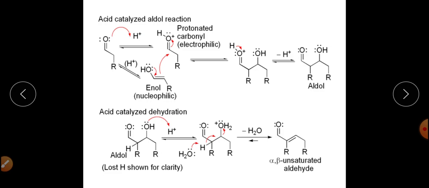So it will involve the E1 mechanism in case of acid catalysis, whereas in case of base catalysis it will involve the E1CB mechanism. So this is all about the aldol condensation reaction: what kind of substrate can undergo this particular type of aldol condensation reaction, and what will be the mechanism if we catalyze the reaction in presence of acid or in presence of base.